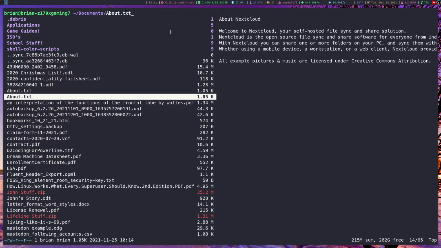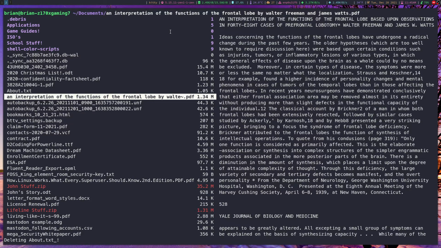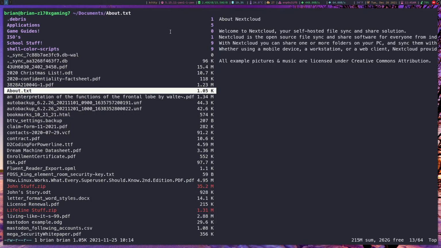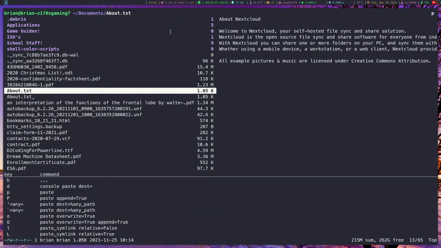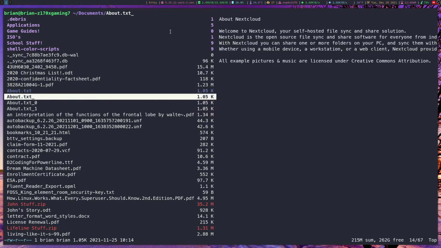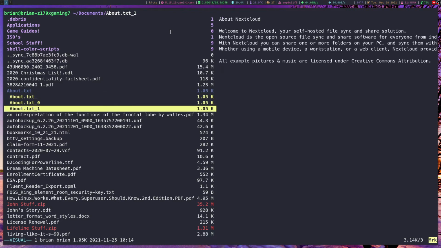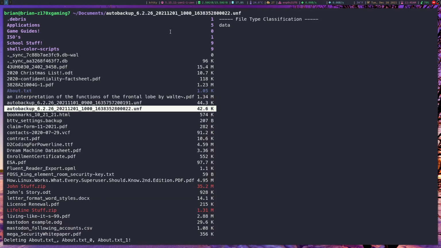And if you wanted to delete a file, you do Shift D, hovering over whatever file you want, and it asks you if you want to delete it. You hit Enter, and it gets rid of it. If I'm going to make a copy of this a few times, and let's say I wanted to get rid of all these files, well, you can use V to select multiple files, and then while your cursor is hovering over at least one of the files that you selected, hit Shift D, hit Enter. It will ask to confirm that you want to delete all these files, and hit Y, and then it deletes them.